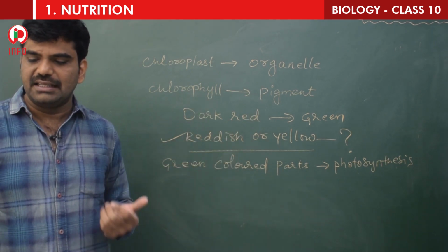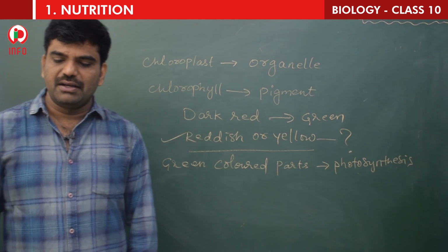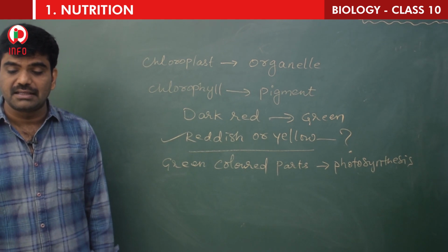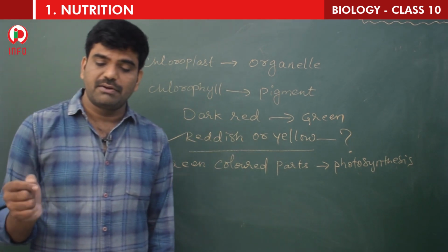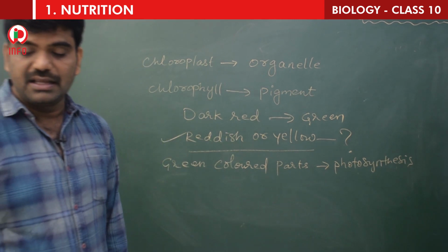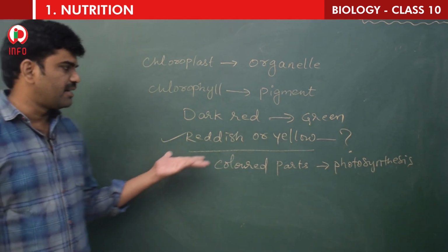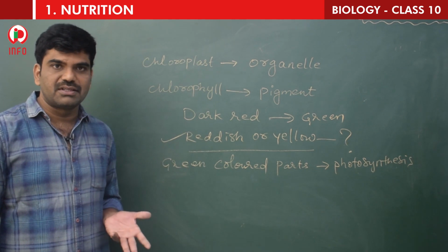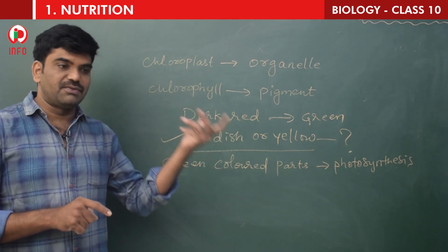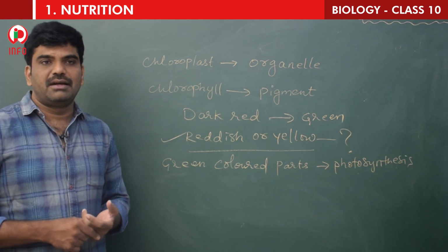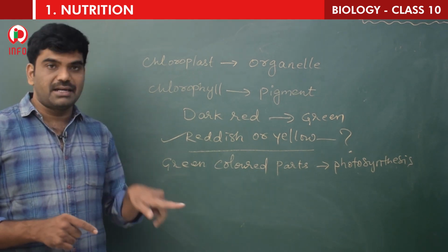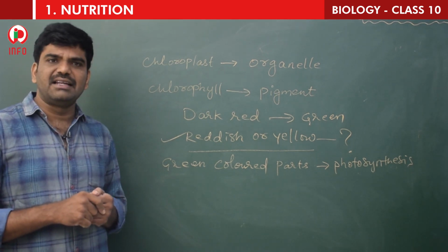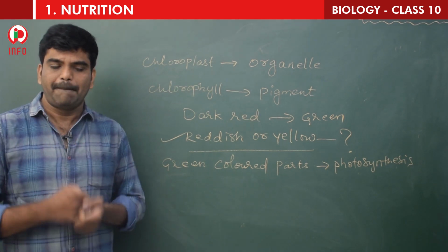So questions like these remained challenges for the scientists until scientists could isolate the green color substance from the plant parts and study the nature. What about the remaining colors of the plant, like yellow or reddish? Do they carry out photosynthesis? He said that only green colored parts do. Then plants have different colored leaves. What about them? And some animals are green in color. Do they carry out photosynthesis? These questions remained challenges for the scientists until they isolated a green color substance from the plant parts.